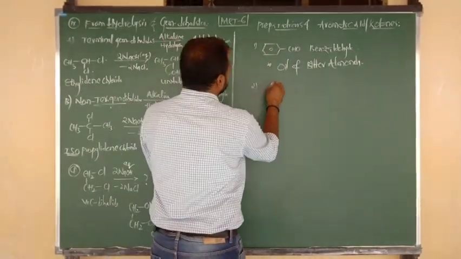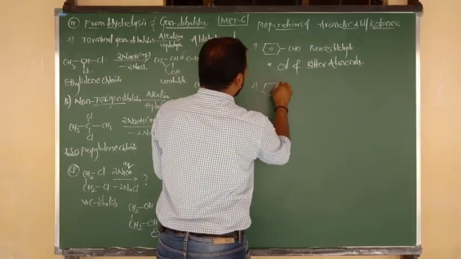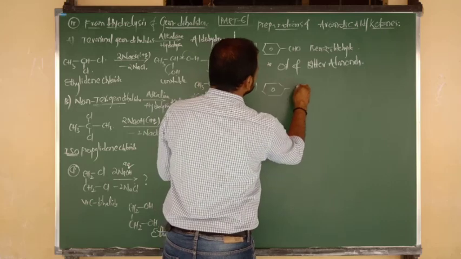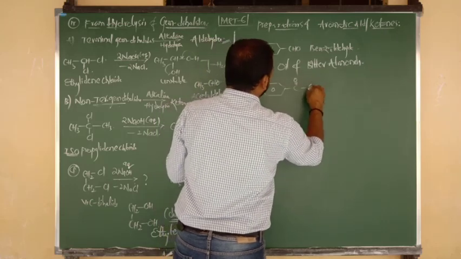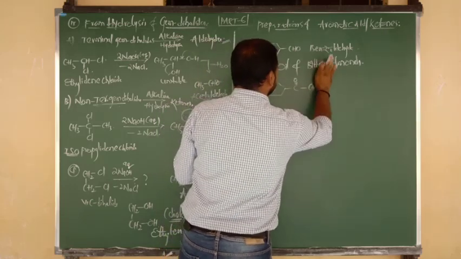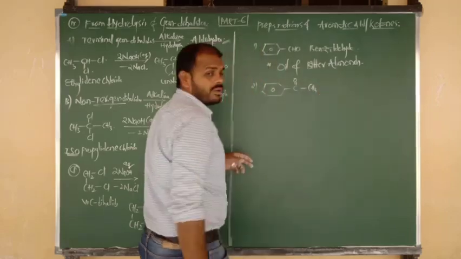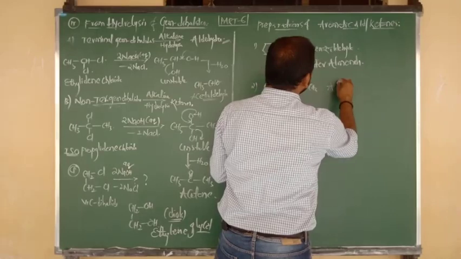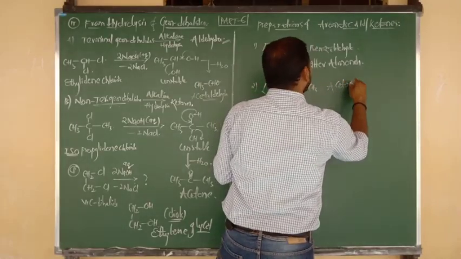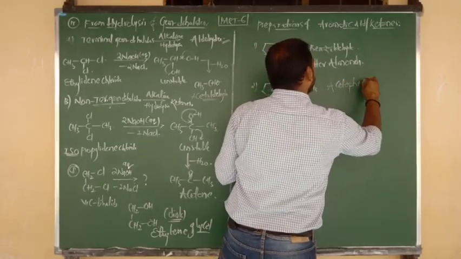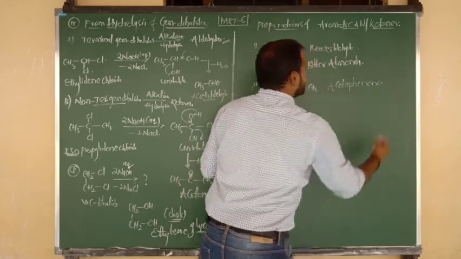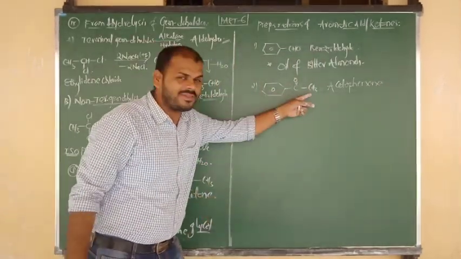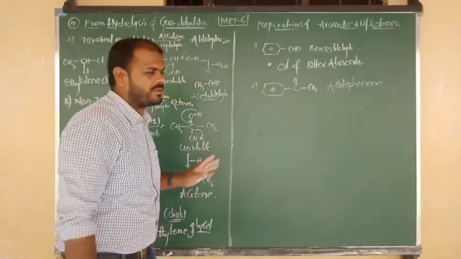Okay, the second example is nothing but an aromatic ketone. What is the example of an aromatic ketone? Benzene bonded to C double bond O, again connected to CH3. Okay, beta? So benzene bonded to C double bond O and CH3. What is the name of this compound? The name of this compound is called acetophenone. You know this very well. And also we can say methyl phenyl ketone.